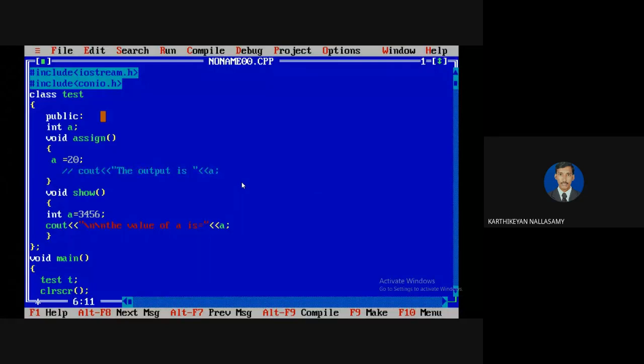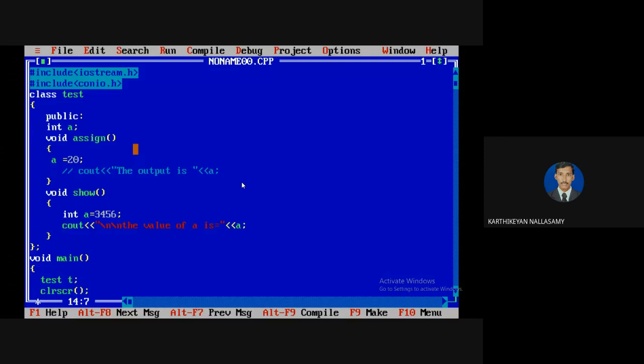So now we have two variables. One is an instance variable with the name A, and the other is a local variable also named A. But if I try to print the value of A, it always prints the value of the local variable. From this, what we derived is that whenever the local name and the instance name are the same, the compiler may not create an error message because of the memory allocation. But in this case, the function will give preference only to the local variable, not the instance variable. I will repeat once again.